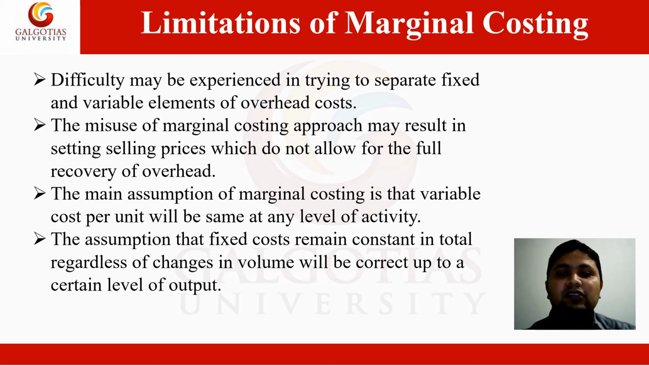Next limitation is the main assumption of marginal costing is that variable cost per unit will be same at any level of activity. This is only partly true within a limited range of activity. With a major change in activity, there may be considerable change in the rates and prices of material due to shortage of material, shortage of skilled labor, concessions of bulk purchase, increased transportation costs, changes in productivity of men and materials, etc.